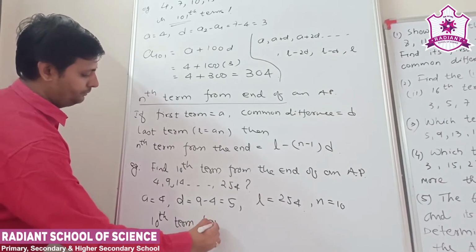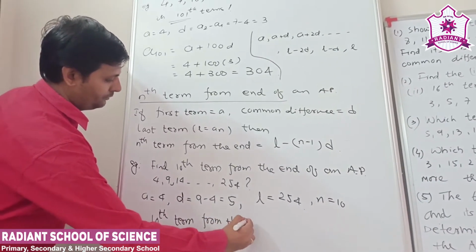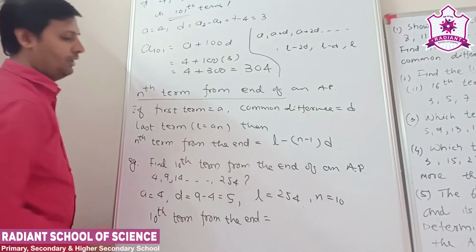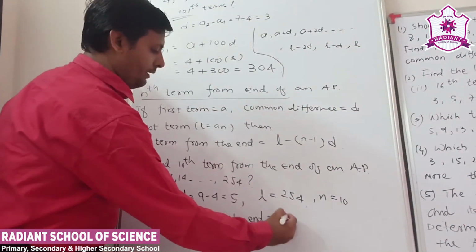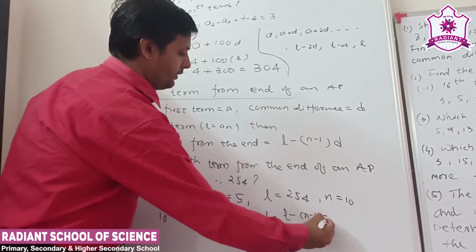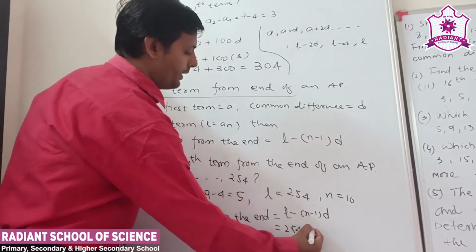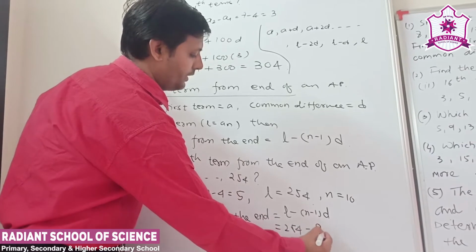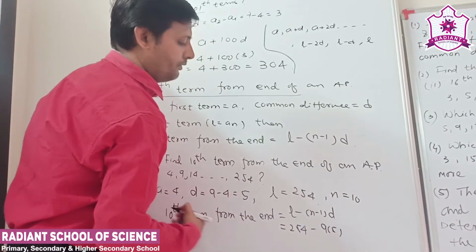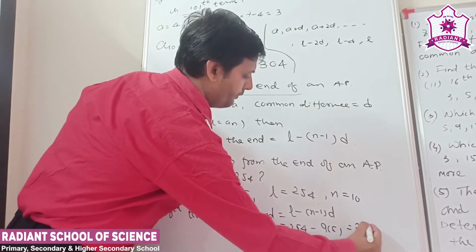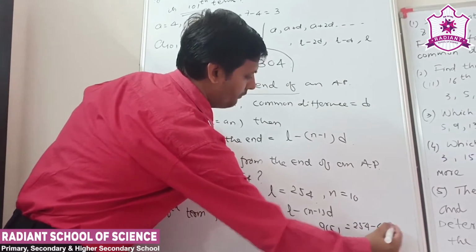So the 10th term from the end is equal to l minus (n minus 1) into d. l means 254, minus (10 minus 1) which is 9, and d is 5. So therefore 254 minus 45.